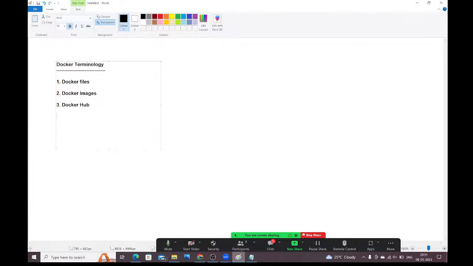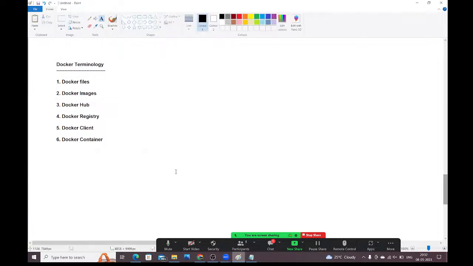Next, we have Docker registry. Next, we have the Docker client. Next, we have Docker container. So this terminology you should remember, guys. When we are working with Docker, this is the terminology which we need to use: Docker file, Docker images, Docker Hub, Docker registry, Docker client, Docker containers. All these things we will use to work with Docker.